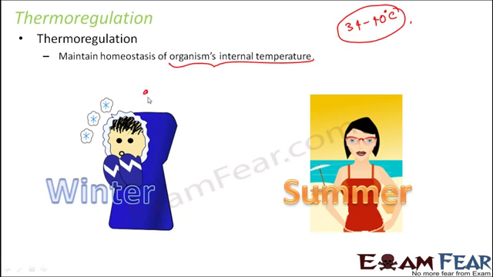Some of the mechanisms which help us in homeostasis are goosebumps, which provide an additional layer of insulation to the body. Another mechanism is shivering in cold, which also provides us warmth. Whereas during summers, sweat helps to keep our body cool. These are the various mechanisms by which we adapt to changing external weather conditions.